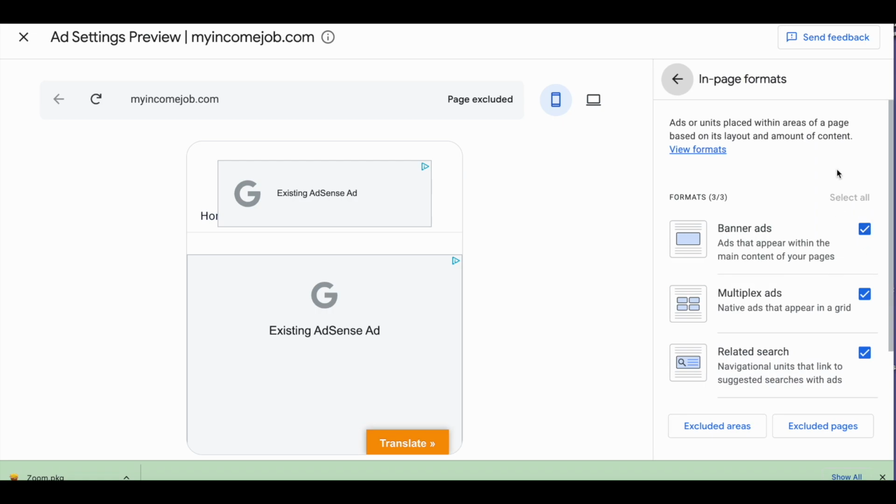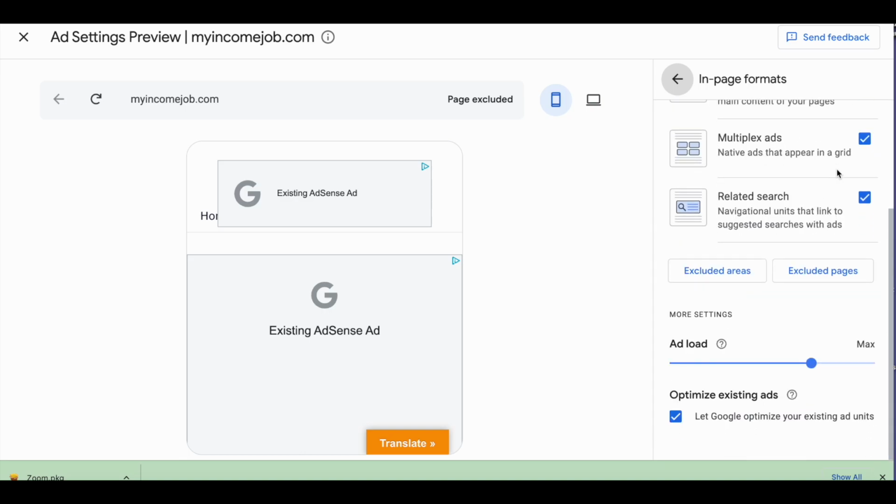Then I have banner ads. I have them all checked. Multiplex ads and related ads. But this is key to share with you: ad load. I went closer to the max, but not fully max. And I checked, let Google optimize my existing ad units.